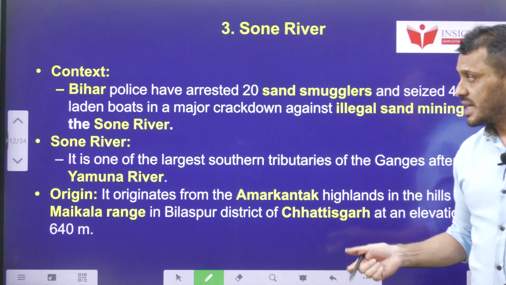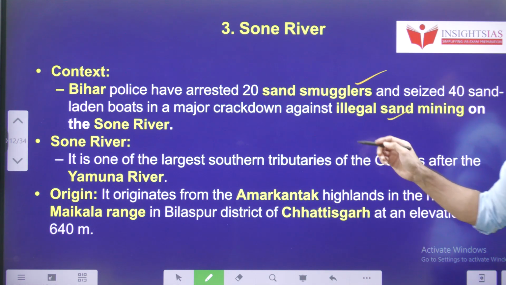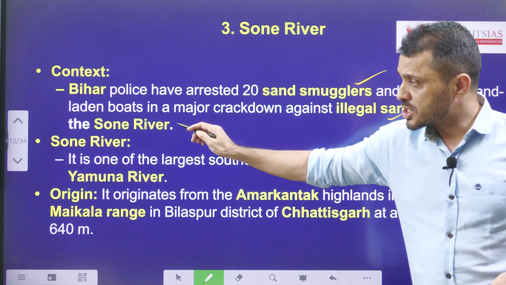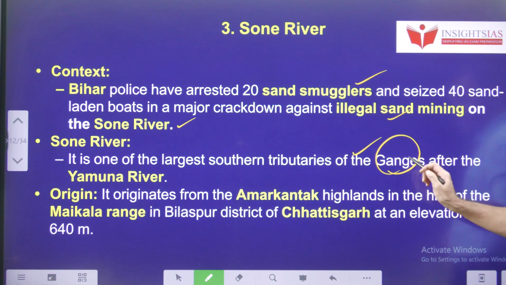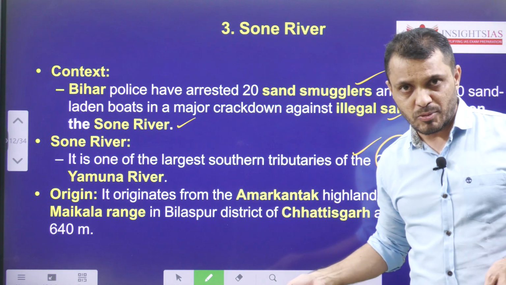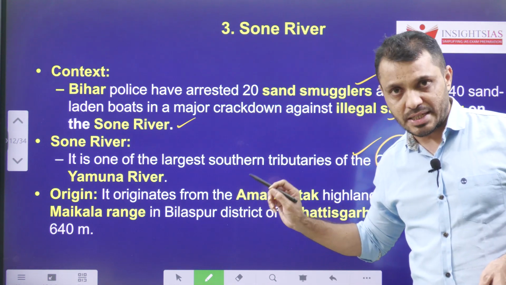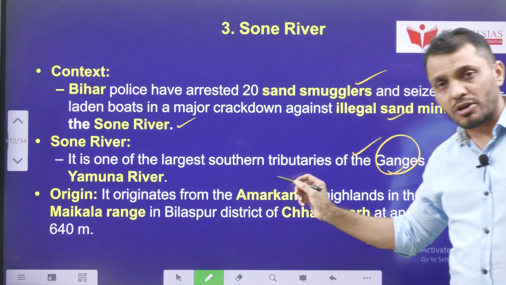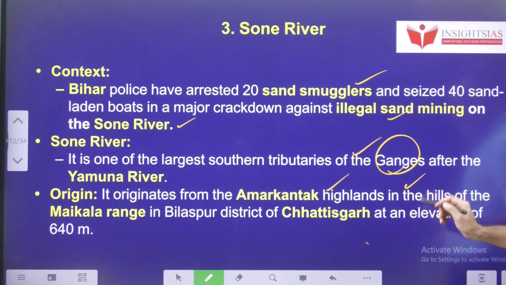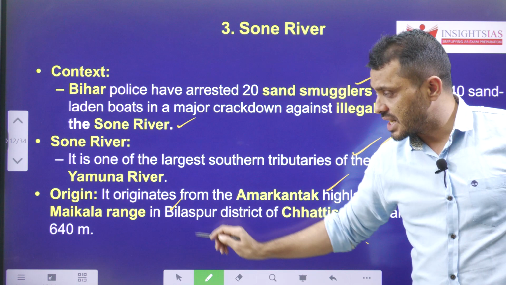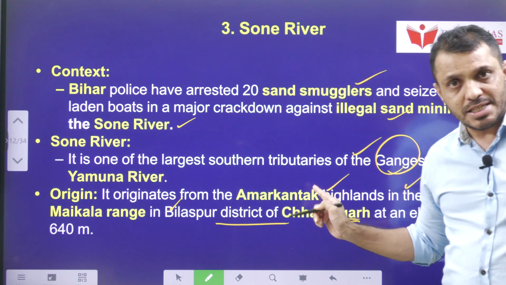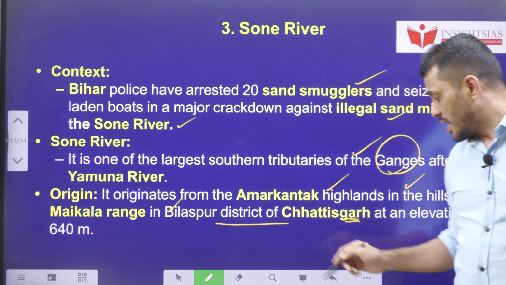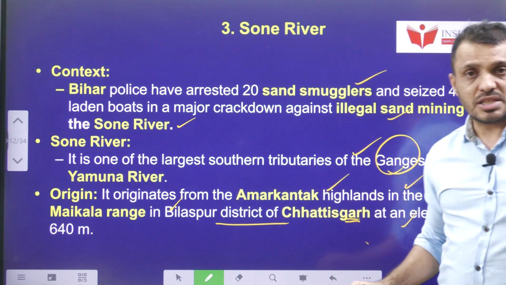Bihar police arrested sand smugglers who were doing illegal sand mining in Sone River. Sone River is one of the largest southern tributaries to the river Ganges after river Yamuna. Now let us see where it originates. Specifically, it originates from the Amarkantak highlands in the hills of the Maikal range in the Bilaspur district of Chhattisgarh. It originates in Chhattisgarh at an elevation of 640 meters.